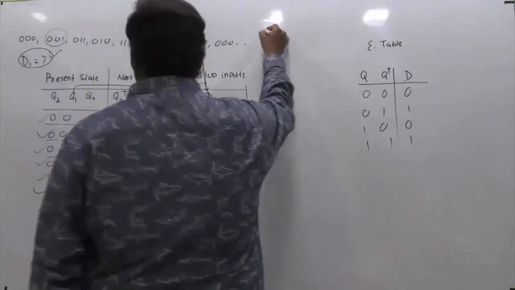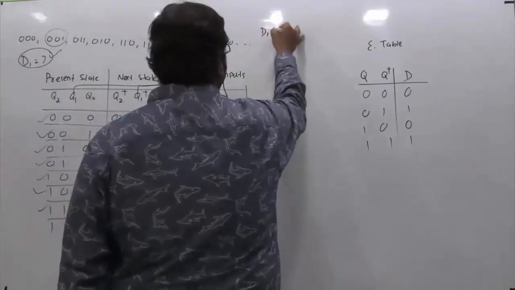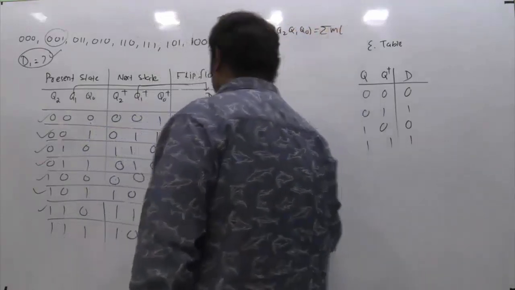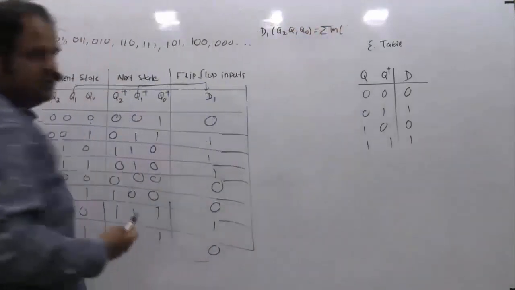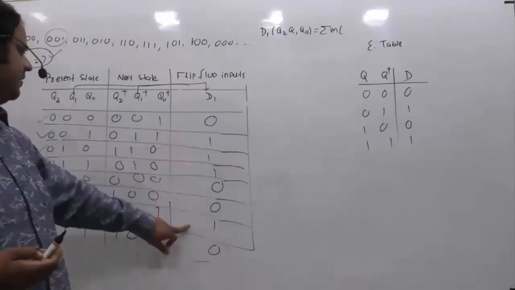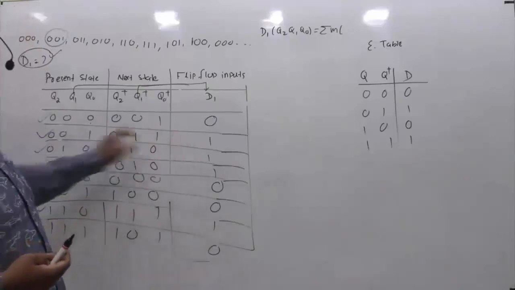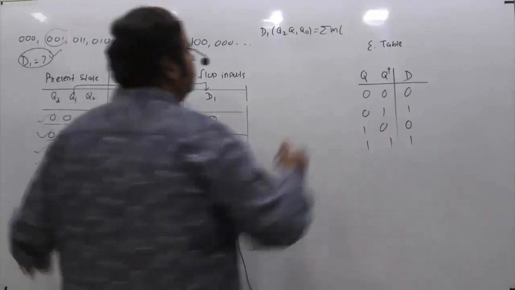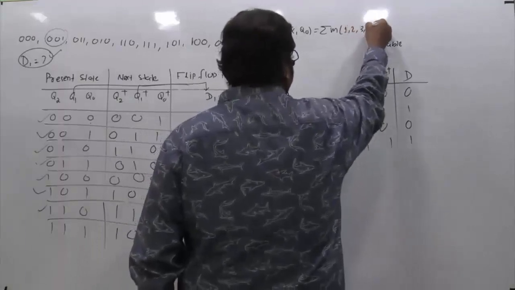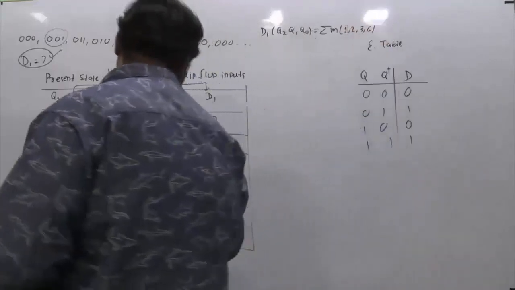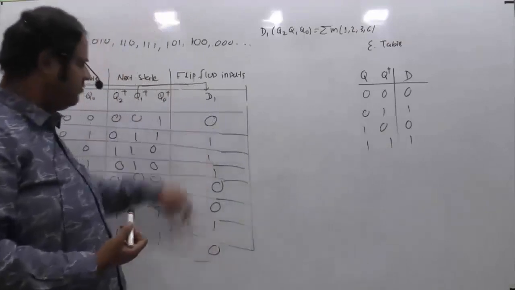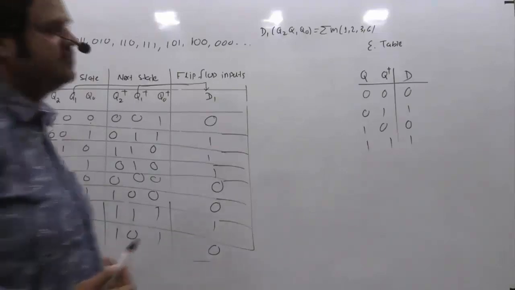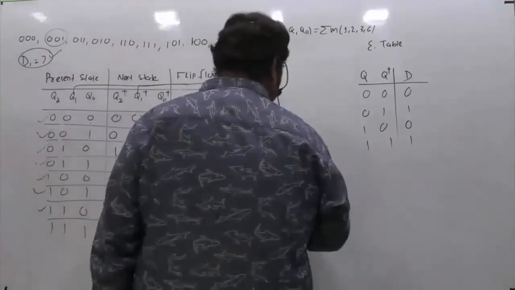So D1, if I try to write this as a function of Q2, Q1, Q0, what are the min terms I will get? So min term means the rows where we have logic 1. So this, this and this. So the corresponding input combinations, I have 1, then I have 2, then I have 3 and then I have 6. So I am getting here 1, 2, 3, 6. You can see here there are 4 min terms. What are the min terms? Min term 1, min term 2, min term 3 and min term 6. These are the 4 min terms.